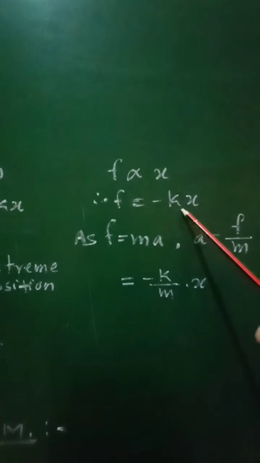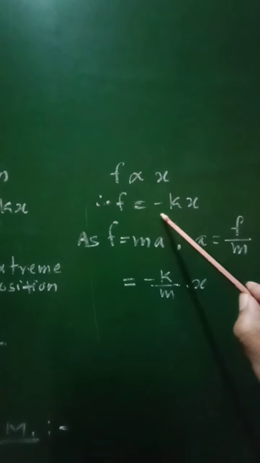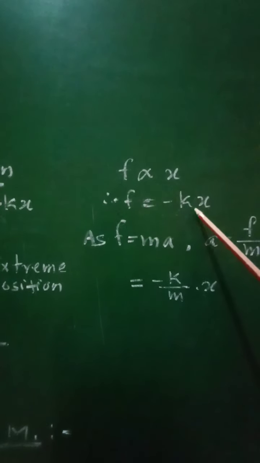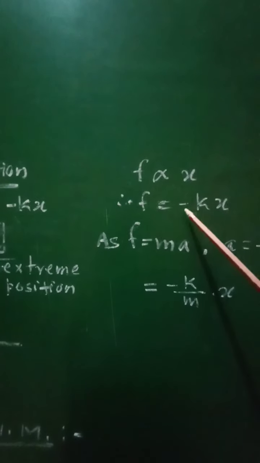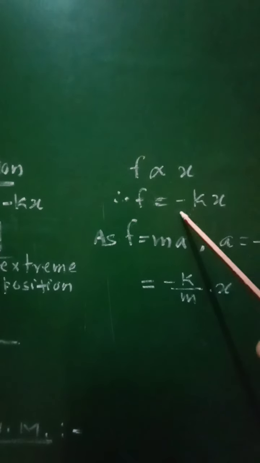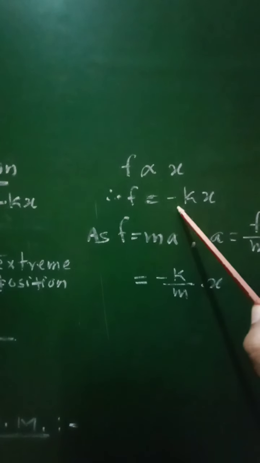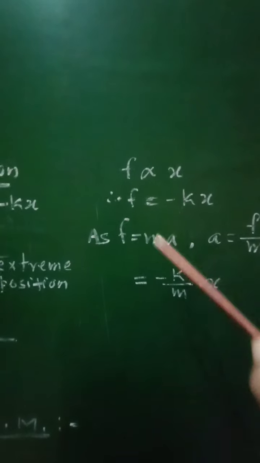equal to minus kx, where k is the proportionality constant, which is called the force constant of that spring, that is minus F by x will be equal to k, that is the force constant, that is constant of proportionality. So in this case, this negative sign will indicate that the restoring force and displacement are oppositely directed.